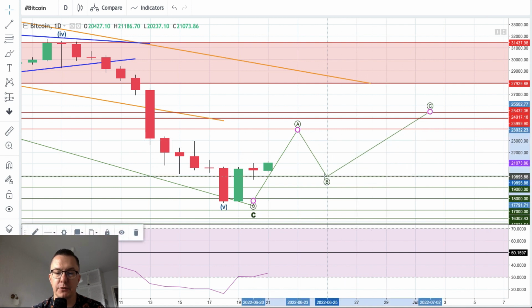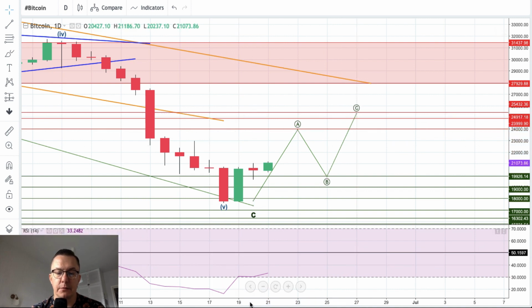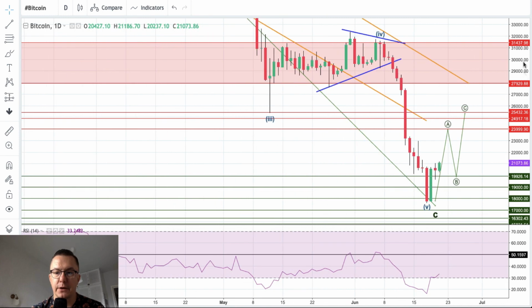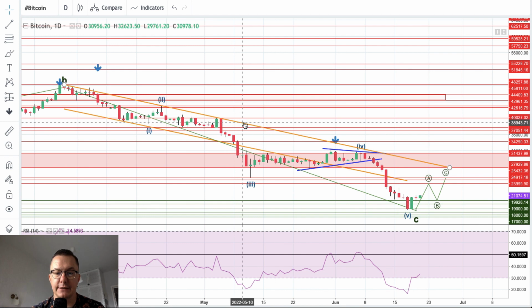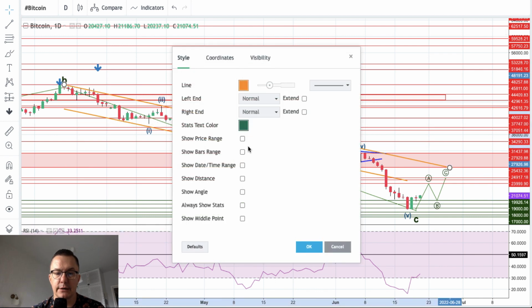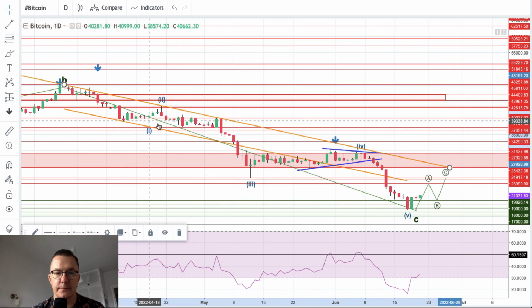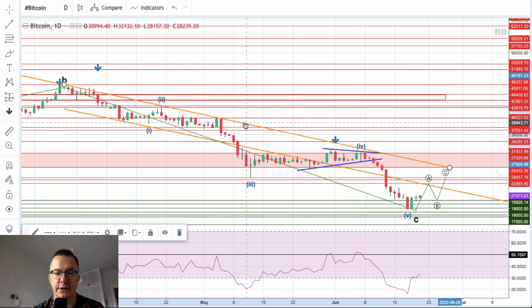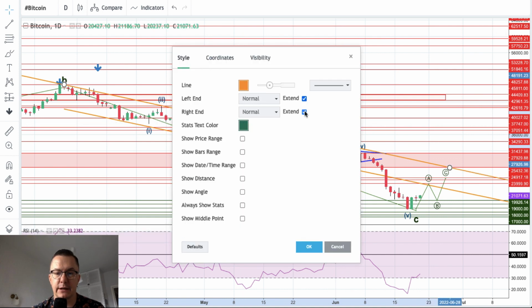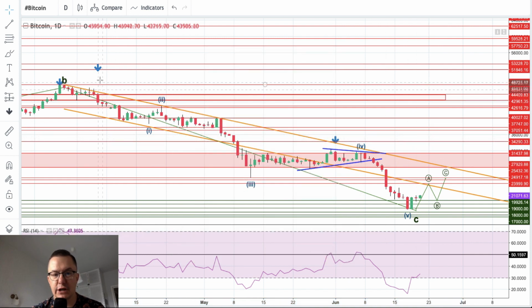Then we should see some kind of a pullback, and then of course again we should see another wave to the upside. Maybe we should just change our channel. What I mean is that maybe we should extend this line a little bit more. Let me just extend it to the right. Okay, and then extend it to the left. There you go. This is the extension, and the other one is here, and we will extend it to the left. So right now this channel between the two orange lines is the main channel.